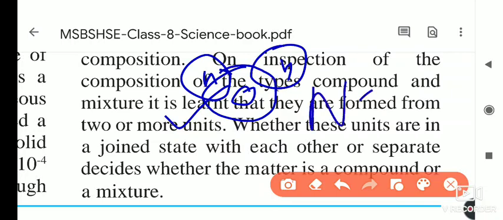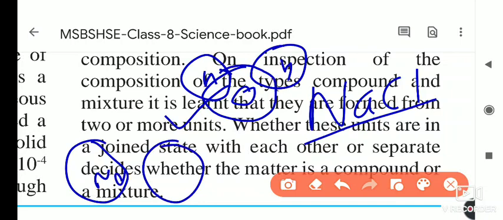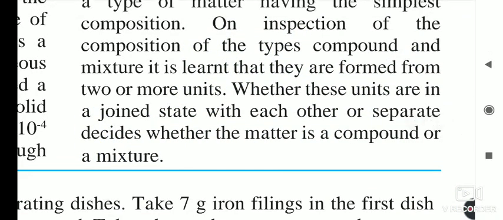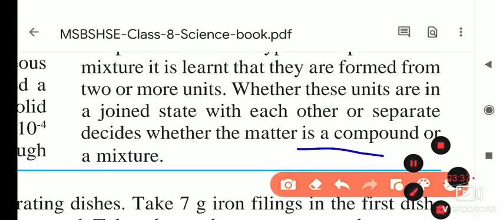But NaCl, our sodium chloride, the salt that we use, has Na and Cl present separately, but together. So whether the units are joined with each other or separate decides whether the matter is a compound or a mixture.